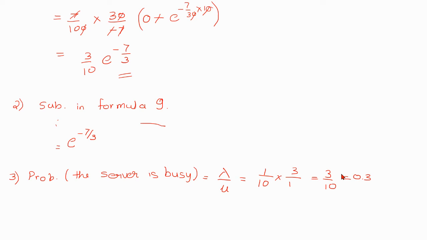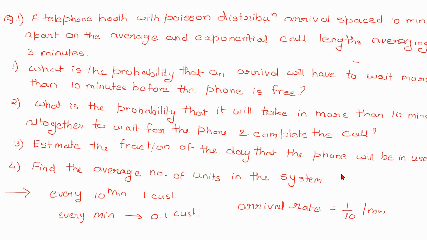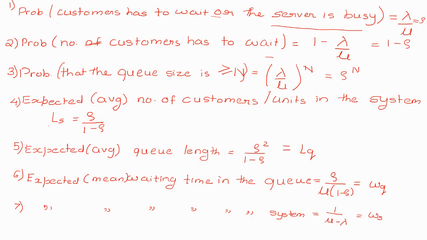Then this last sub question says: find the average number of units in the system. Now, what does average number of units in the system mean? It means the size of the system. For this we have the formula.